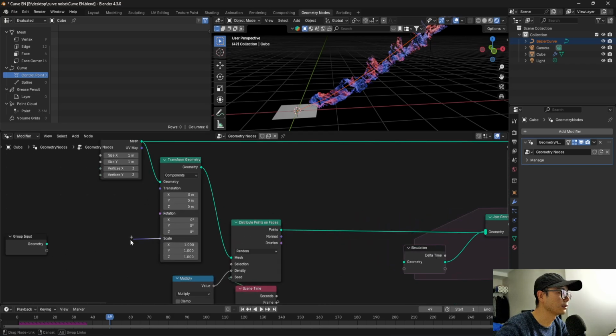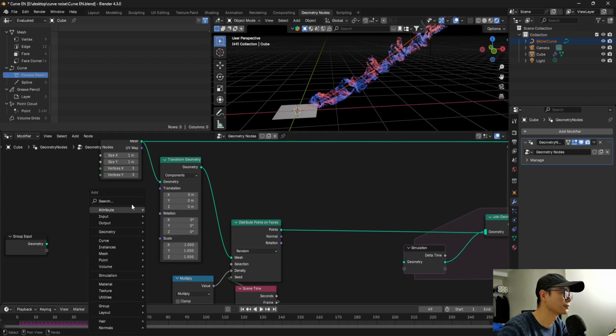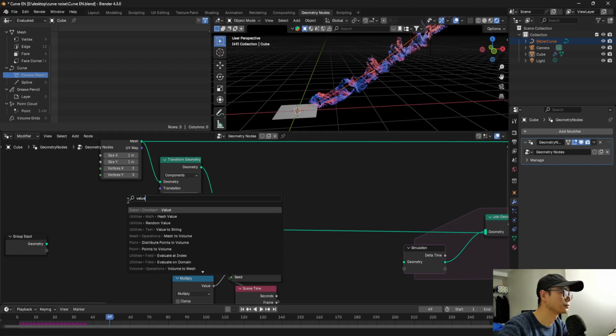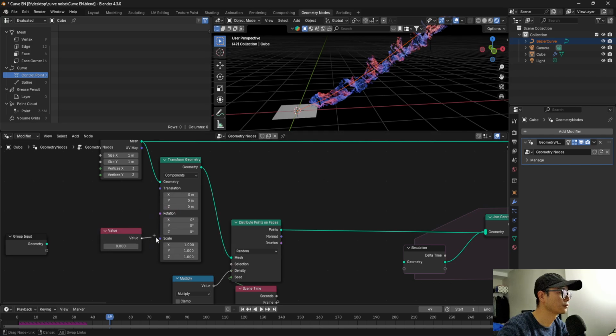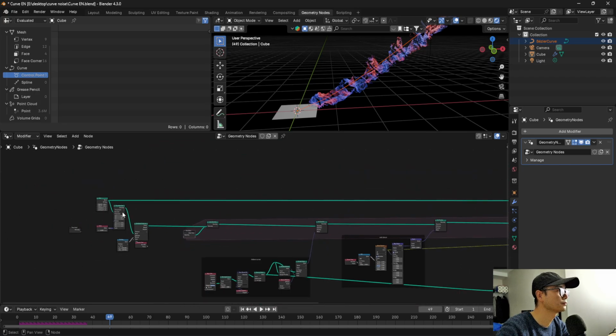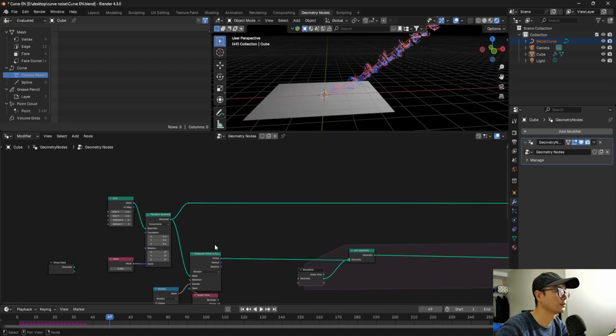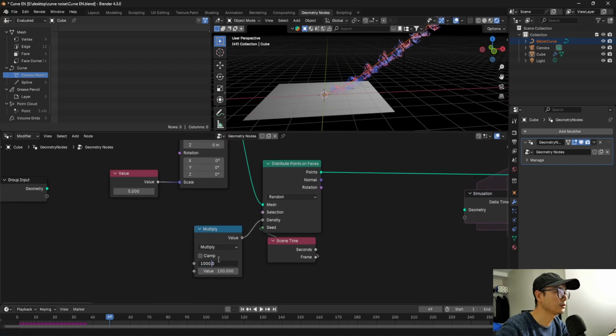Transform it, I will give it a value. Here, maybe 5. Yeah, and I may decrease the points just for demonstration.